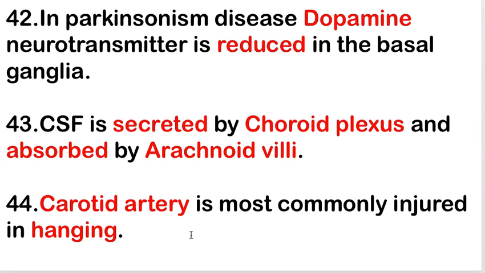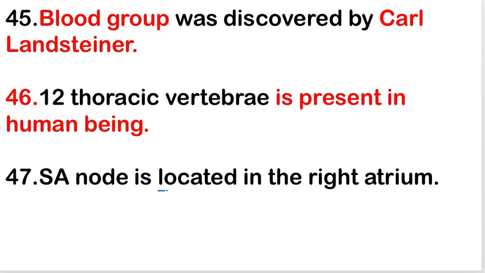Next is carotid artery is the most commonly injured in hanging. In the hanging time, some people try to suicide by hanging. So carotid artery is most commonly injured in hanging. Next is blood group was discovered by Karl Landsteiner. Blood group is discovered by Karl Landsteiner.